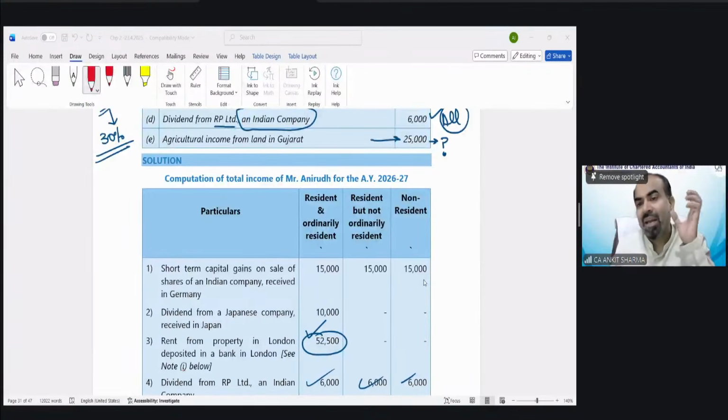80C 10K has been deducted due to the deduction part, but we should not discuss that right now. We have to calculate only gross total income. That deduction point is going to be discussed after the deduction chapter. That would come later.